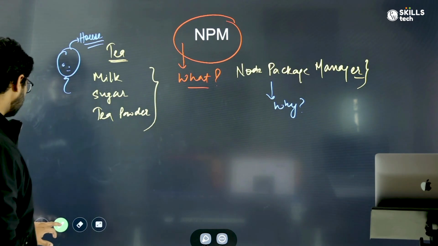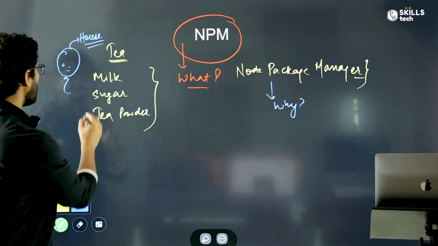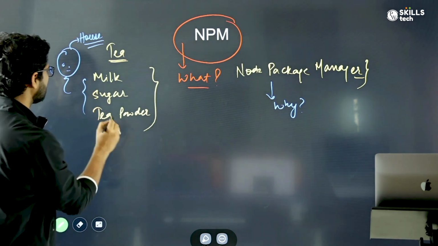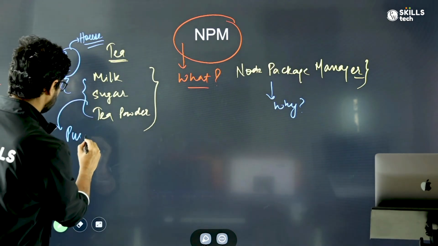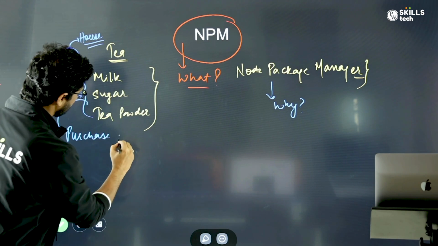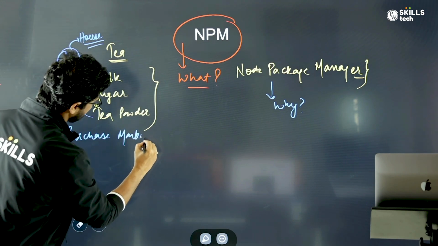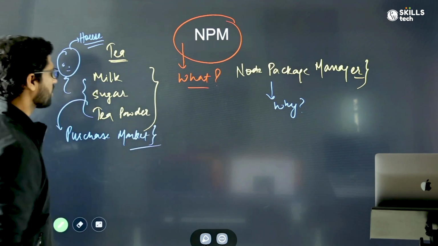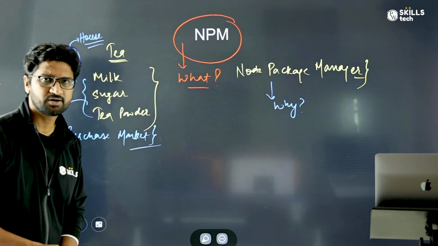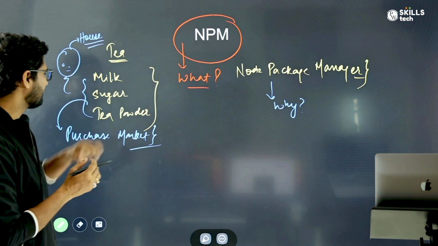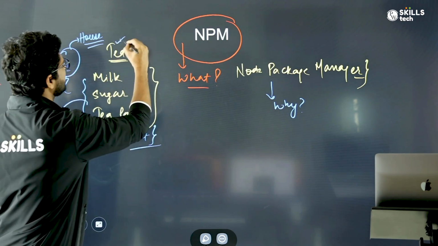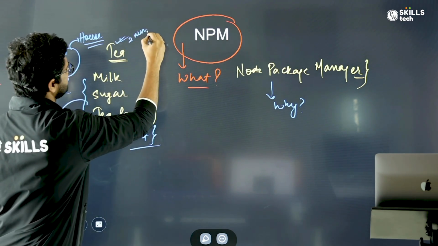So when you have to make tea in the house, what do you normally try to do? All these things that you have, milk, sugar, and tea powder, you go and purchase from the market. Either you do it through online shopping, through grocery marts, or you go to the shop and get it. And when you have all these three together, you can make tea very quickly, say in 2 minutes.